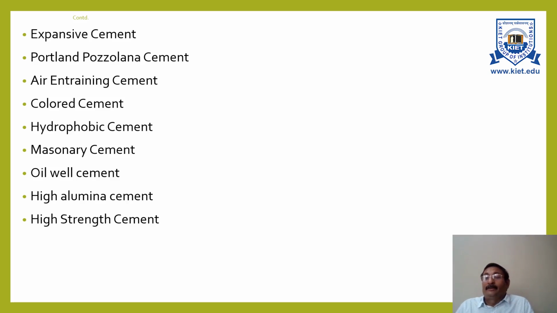The compressive strength, if you calculate, then in 72 hours plus minus 1 hour, the compressive strength should not be less than 230 kg per centimeter square in this case. If you check the compressive strength in 168 hours plus minus 2 hours, then it should not be less than 330 kg per centimeter square. If you check in 672 hours plus minus 4 hours, then the compressive strength should not be less than 430 kilogram per centimeter square.